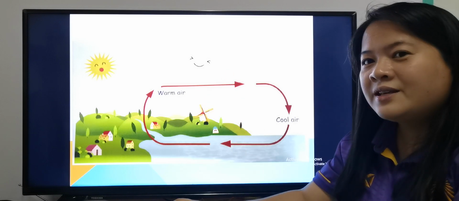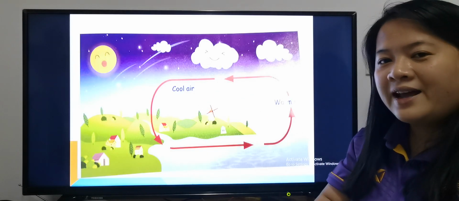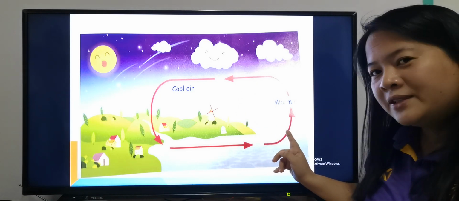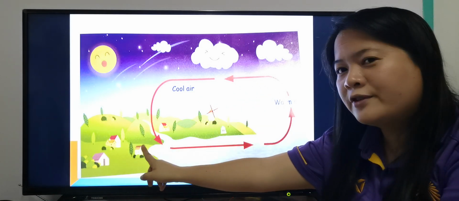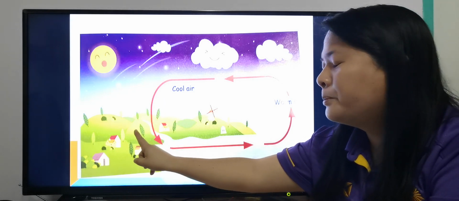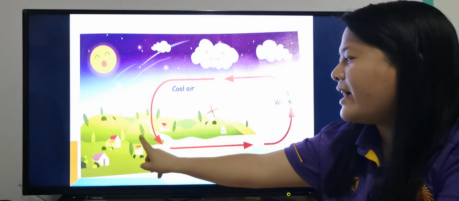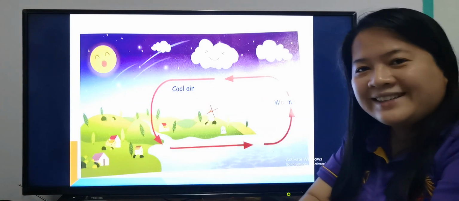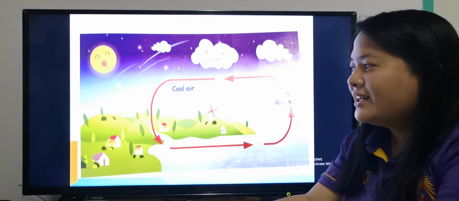So if this is sea breeze, then this is land breeze, okay? So the warm air above the sea will rise, cool air from the land will take its place. So it's a breeze blowing from the land to the sea, and it happens during nighttime. Okay.